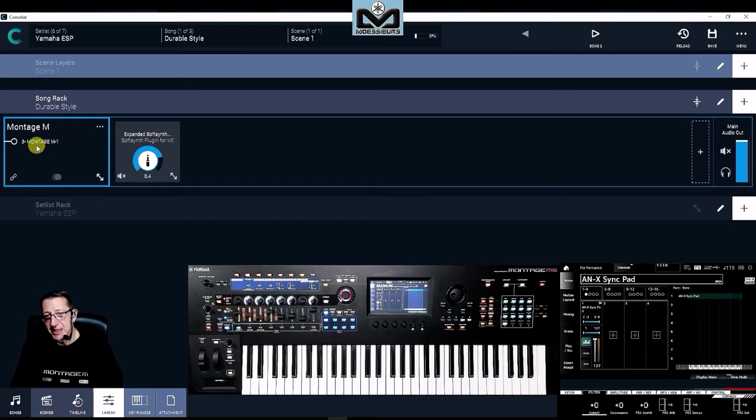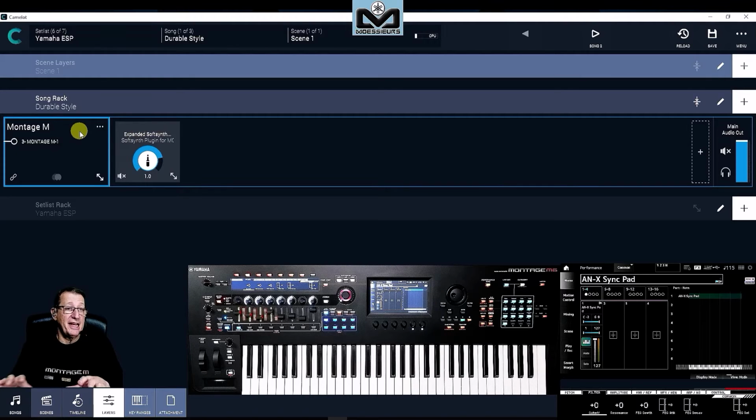You see, this is the port for the USB driver. And if you see it blinking here, it means that the connection is good. And here, the item is the sound I will play, and this is ESP, Expanded Offset plugin. I can manage this level as I want, like that, I can change. So for each song, it's very easy to manage things like that.